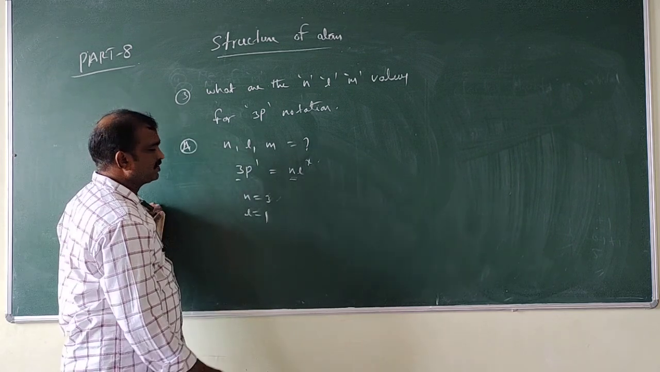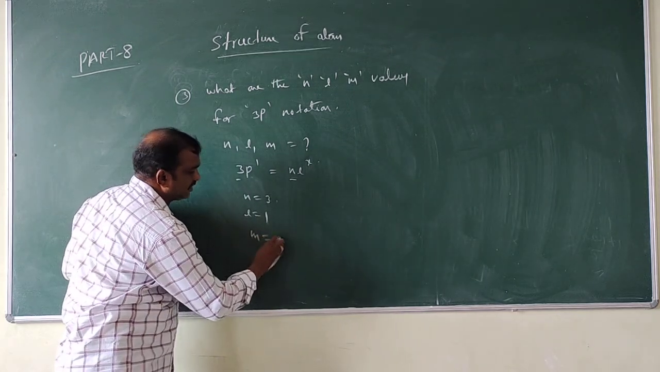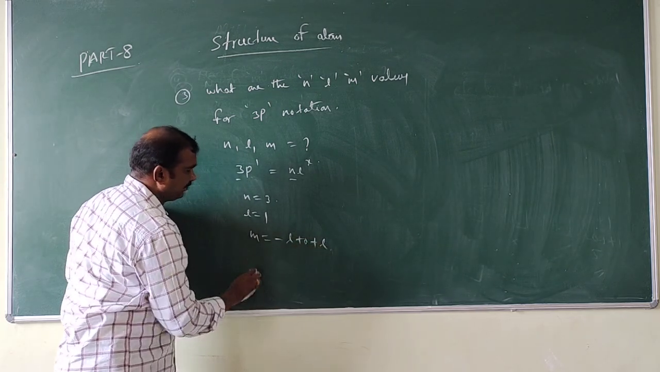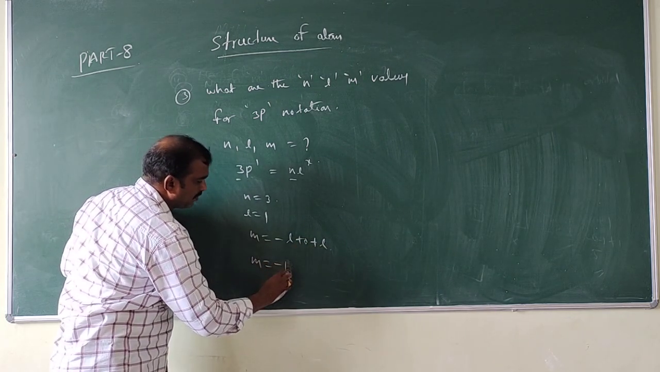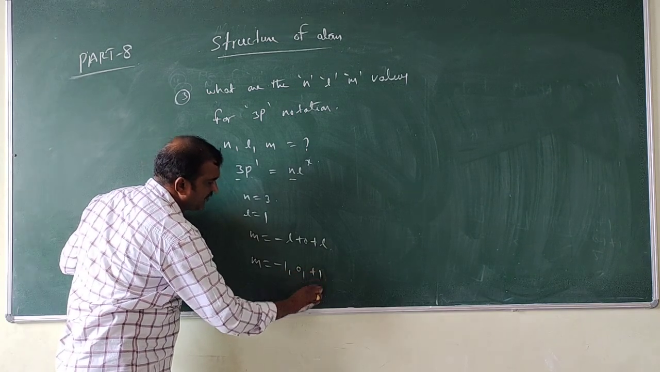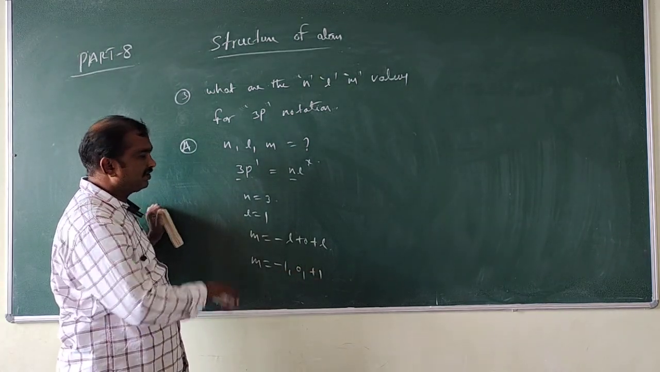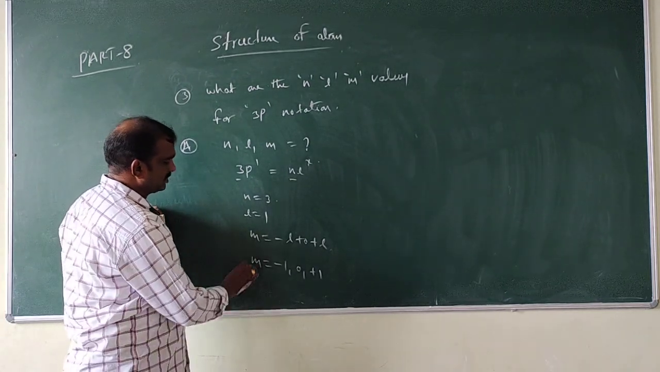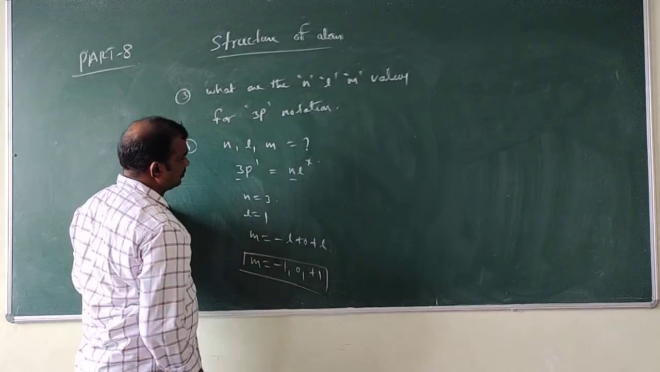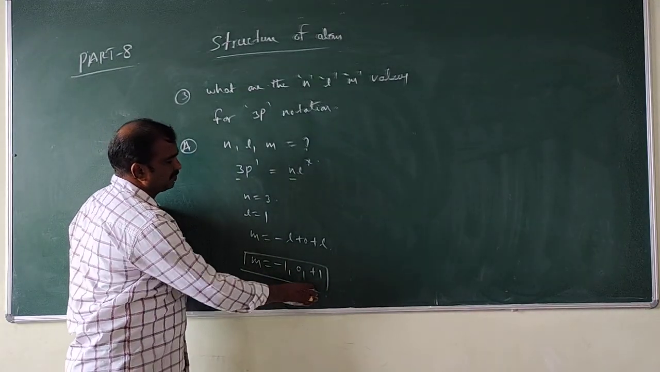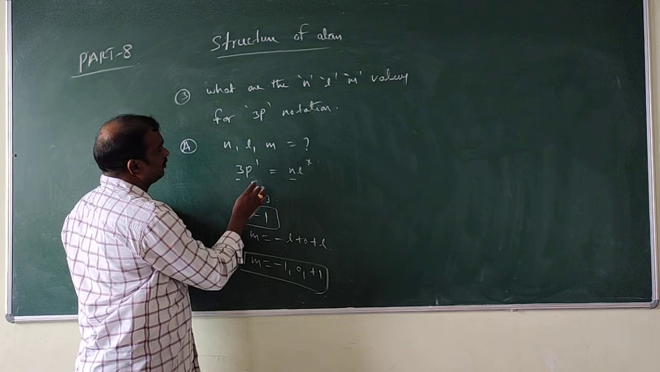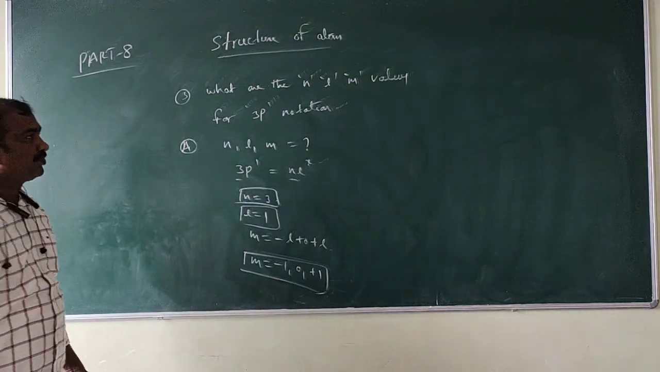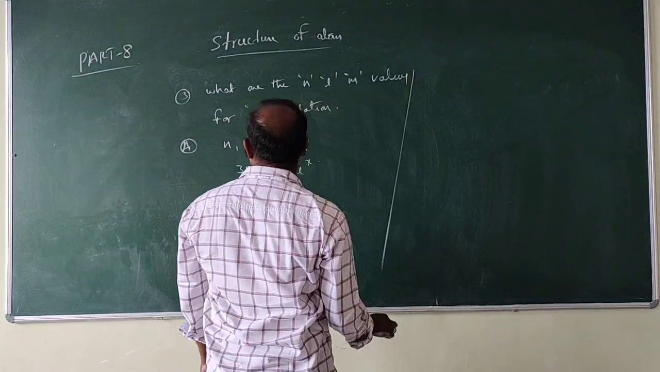Now what about m values? We know the formula: m values are from minus l to plus l. So m is equal to minus 1, 0 and plus 1. How many m values will come here? 3 m values. So m takes these values, l is equal to 1 and n is equal to 3. Like this we can do one more problem.